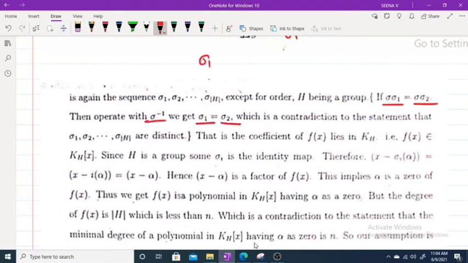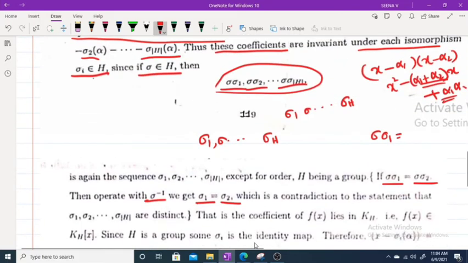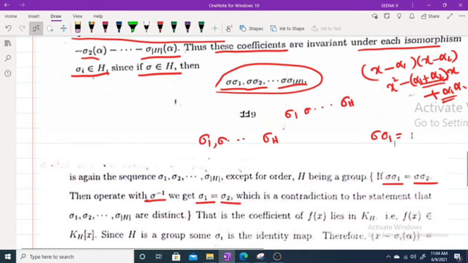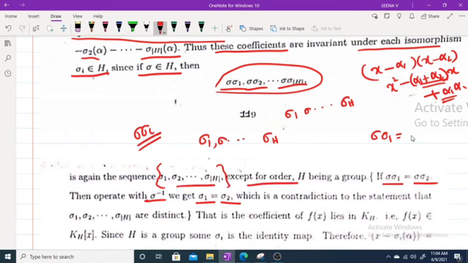But we assumed sigma 1, sigma 2, etc., sigma h are distinct. Therefore sigma sigma i always gives distinct elements, and sigma sigma i again gives the automorphisms sigma 1, sigma 2, etc., sigma h in a different order.